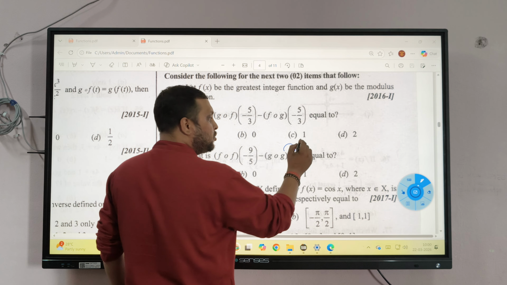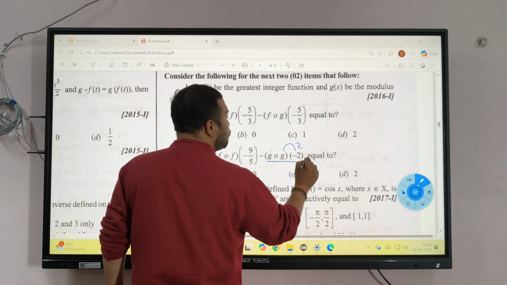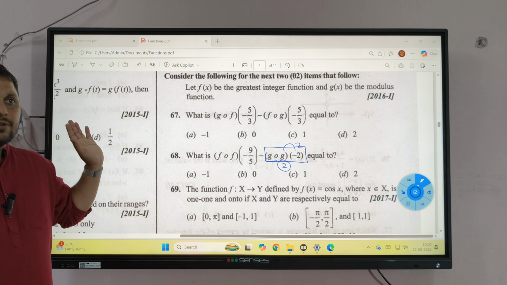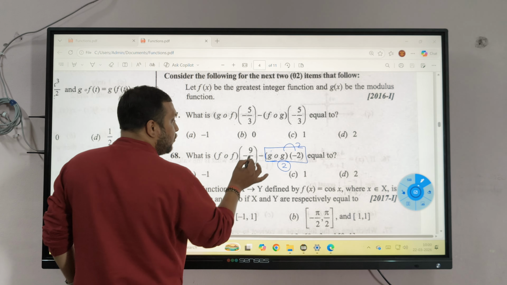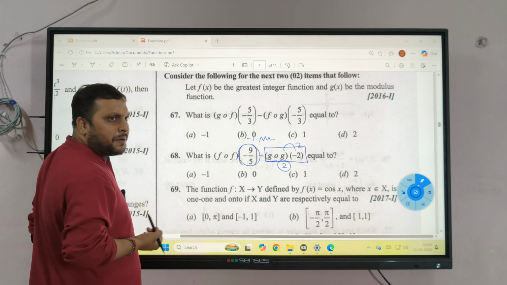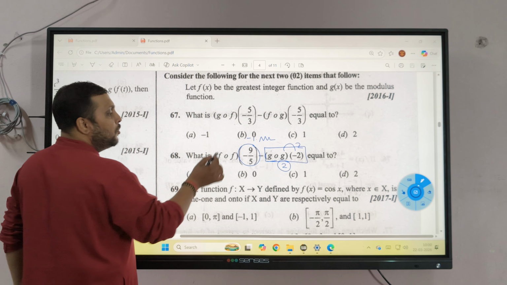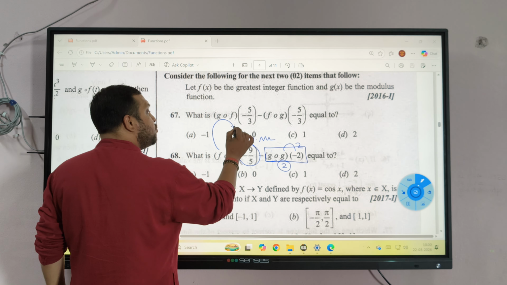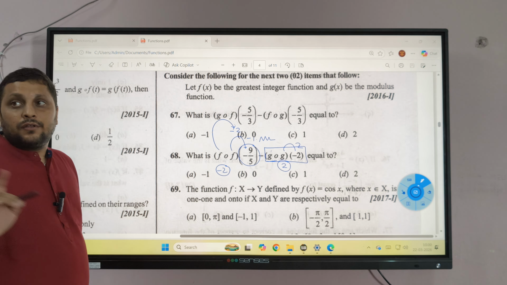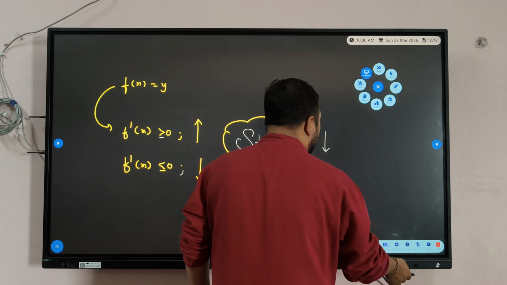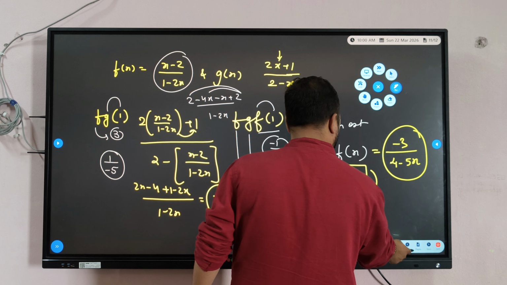G of minus 2 is 2 and g of 2 is 2. So surely this whole part is equal to, no doubt in this. Clear? Now, this is negative 1 point something something. Yes or no? 1.8 to be precise. So f of negative 1 point something is minus 2 and f of minus 2 is minus 2 itself. Minus 2 is an integer, no? There is nothing after the decimal point.